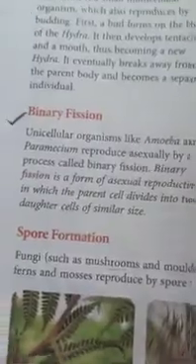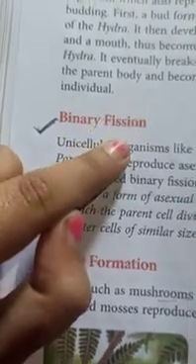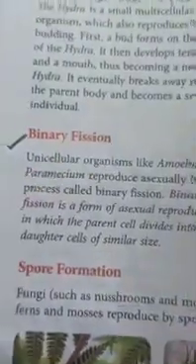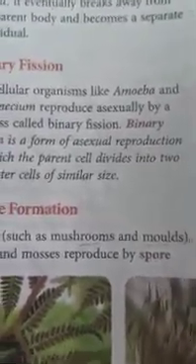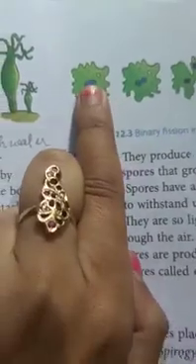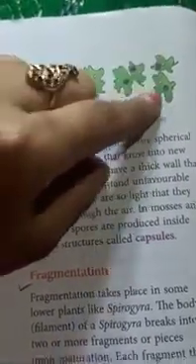Now what is binary fission? As you can see from the name, fission means to divide. Okay, now what is getting divided? The nucleus. Okay, the nucleus of the cells of the amoeba is getting divided into two, and finally they form two cells. Okay, two offspring, or the cells of the offspring.